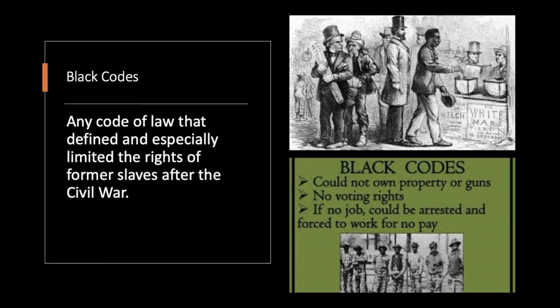Next we have black codes, which were laws that made it very hard for African Americans and freed slaves to do basically anything in the United States after the Civil War. So the actual definition is any code of law that defined and especially limited the rights of former slaves after the Civil War. So this is like, you can't own guns, you can't vote unless you can read. We know not a lot of slaves could read. You can't have a job if you were once a slave, something like that. They would just pass these laws that were basically segregating the freed slaves and the African Americans.